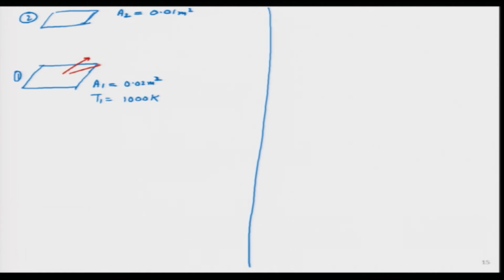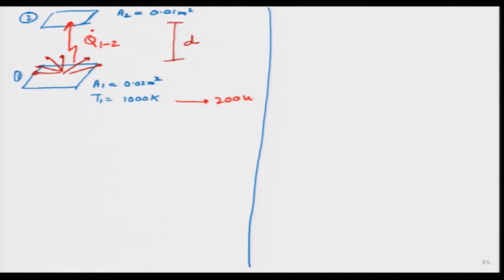So, the first one is going to emit uniformly in all directions. I know the distance between them as well, and as the radiation heat transfer engineer, I am interested in figuring out this value of Q dot. What is the amount of radiation which is leaving the bottom surface and then striking the top surface? Let us say the bottom surface, because it is at a high temperature of 1000 Kelvin, is producing heat of about 200 watt.